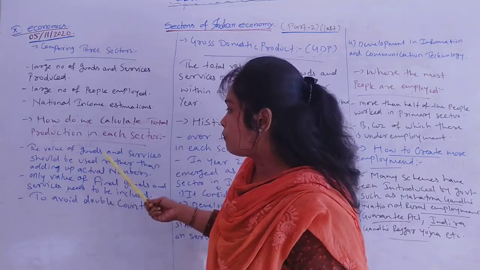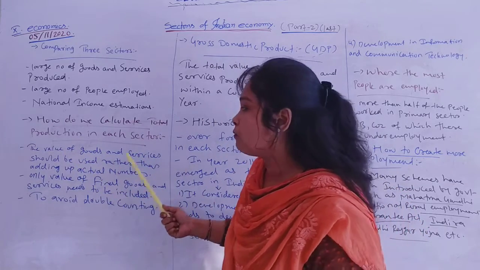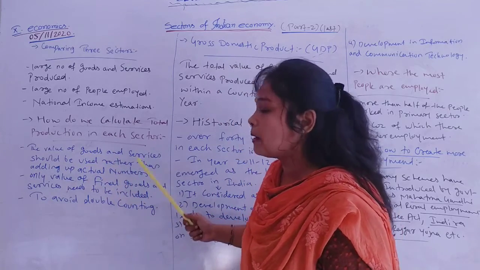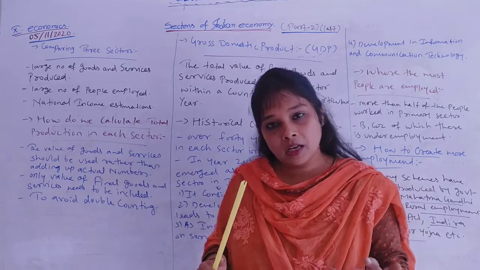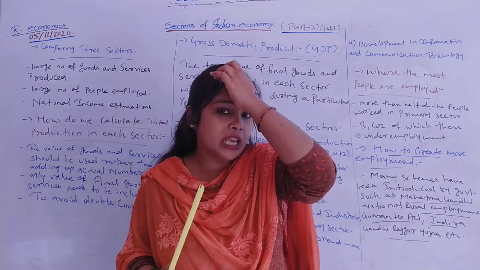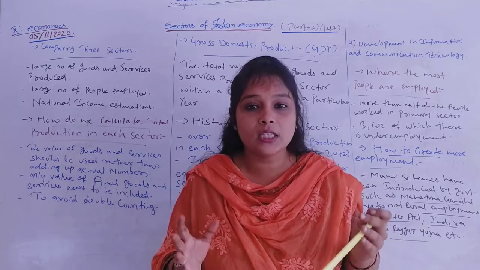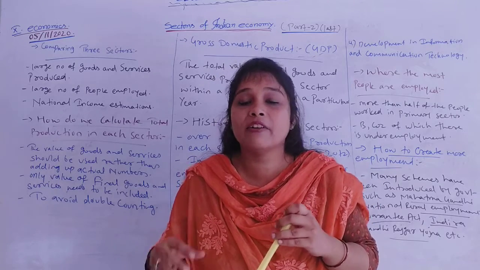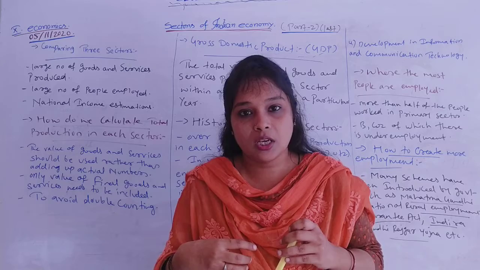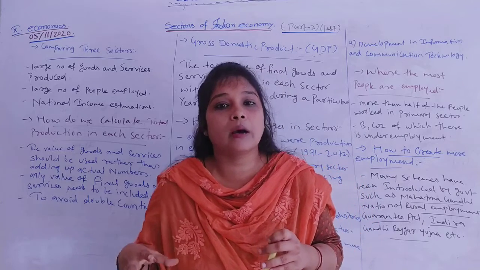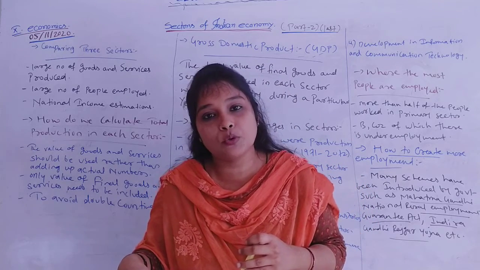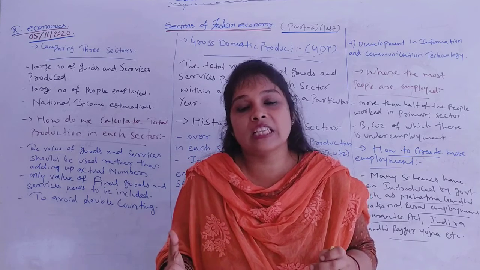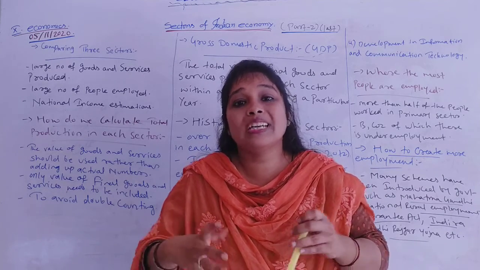So the total value of goods and services should be used rather than adding up actual numbers. Economists came up with the solution that instead of adding up the goods which have been produced, they add the value of those goods. Because ultimately whatever goods the primary, secondary and tertiary sectors are producing are interconnected, the value of final goods and services is counted, so that there is no double counting.